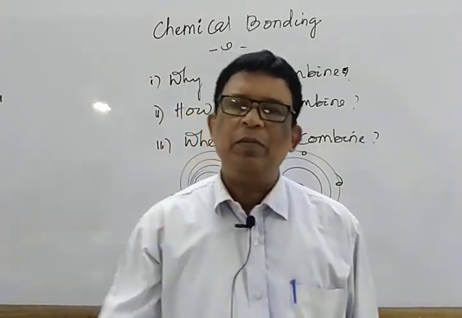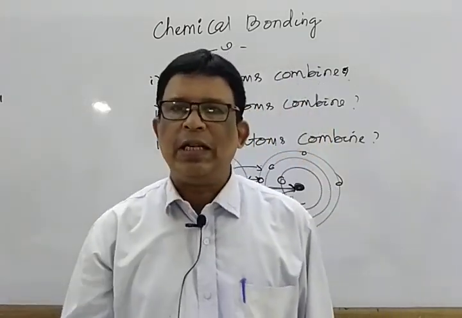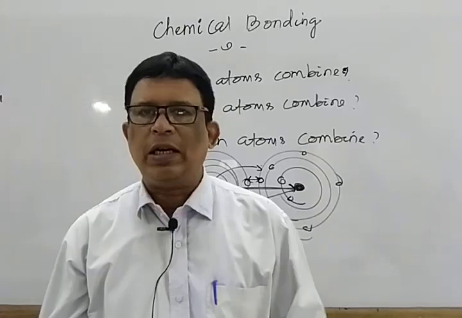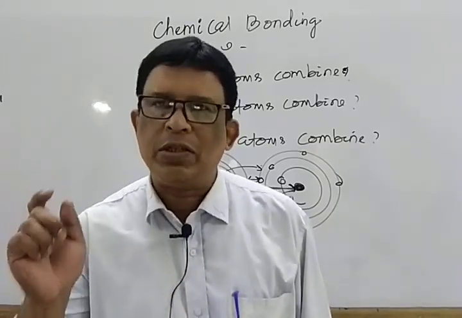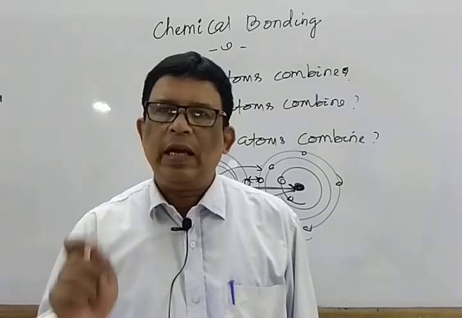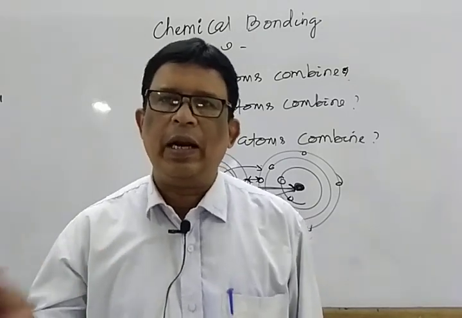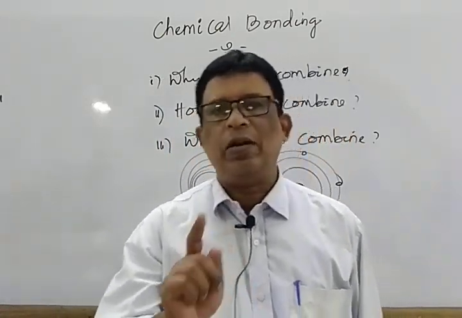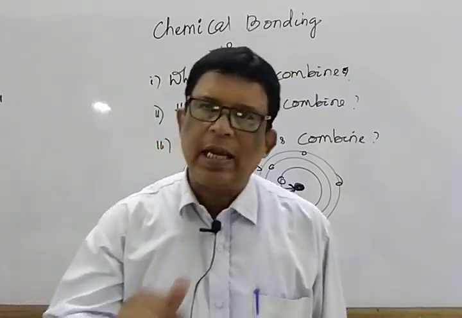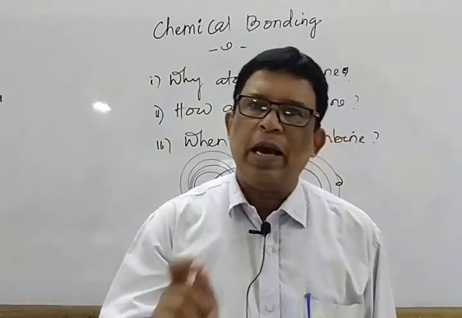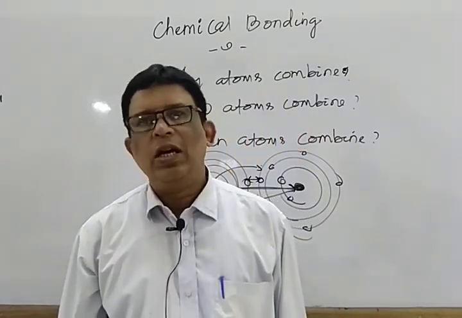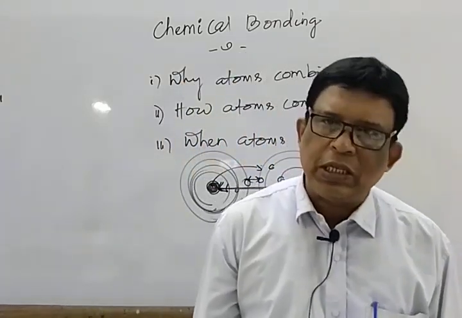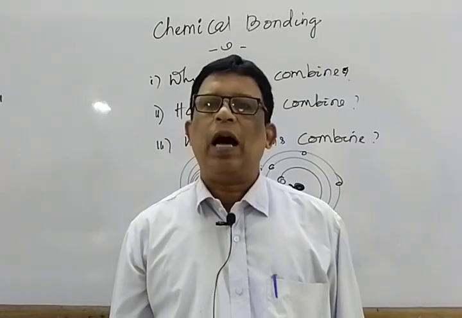This bond is formed by the complete transference of one or more valence electrons from one atom to the other atom, resulting in the formation of a strong electrostatic force of attraction, and that is known as ionic bond or electrovalent bond. When one atom loses an electron, it forms a positive ion or cation, while another atom gains an electron, forming a negative ion or anion. Finally, the oppositely charged ions are held together by strong electrostatic forces of attraction, forming the ionic bond.